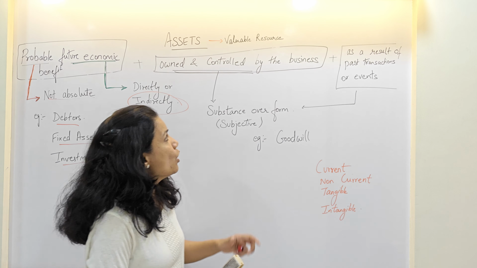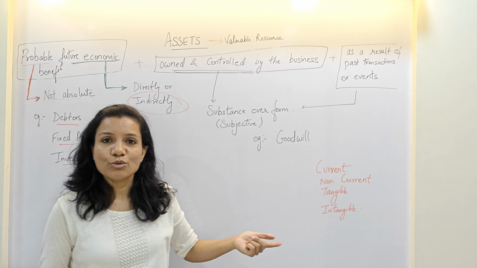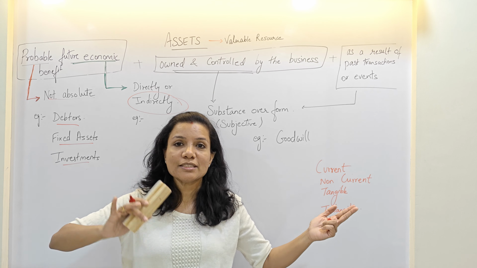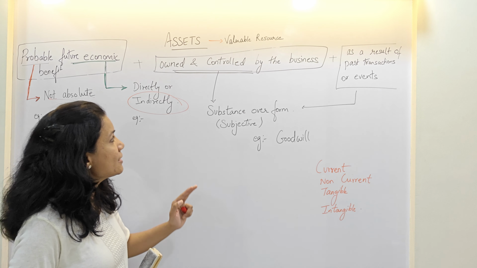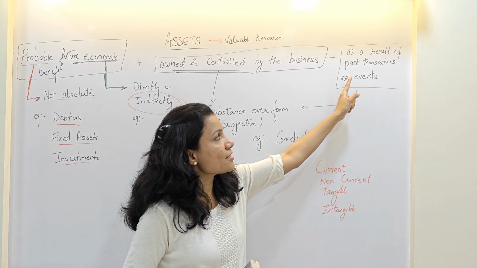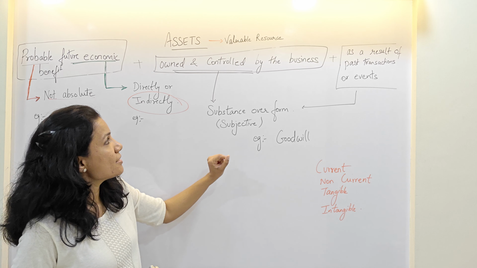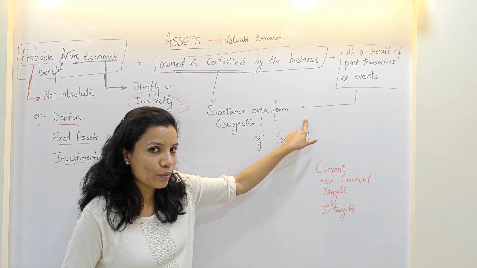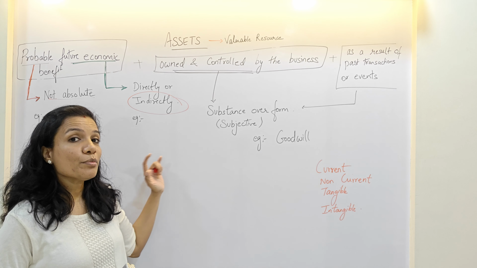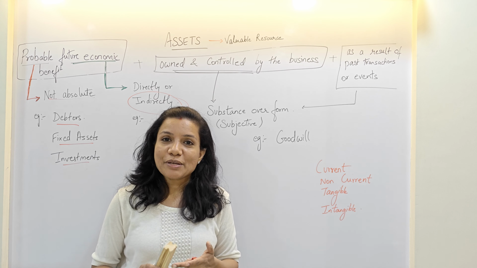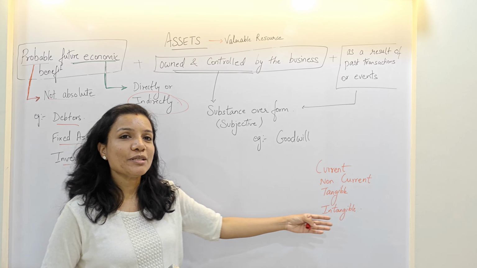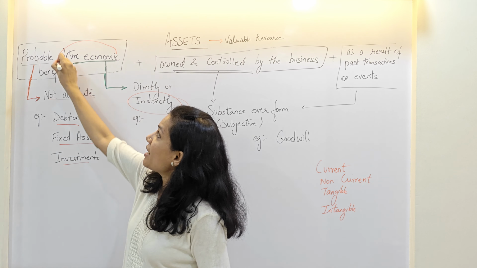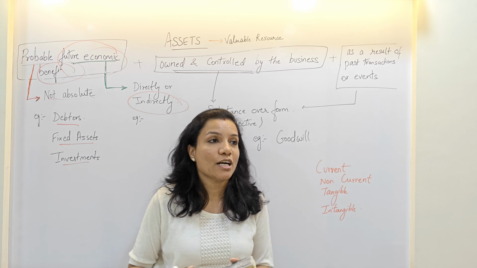Next, owned and controlled. Owned and controlled by the business, the business owns it, not the owners. So we make a separation, a differentiation between the owners of the business and business, two separate legal entities, as a result of past transactions or events. Now let's understand. This owned and controlled means substance over form. Now furniture is owned. What about controlled? Copyrights, patents, trademarks. So these are intangible assets. They are not in their physical form, but still we will derive some sort of economic benefit out of them.